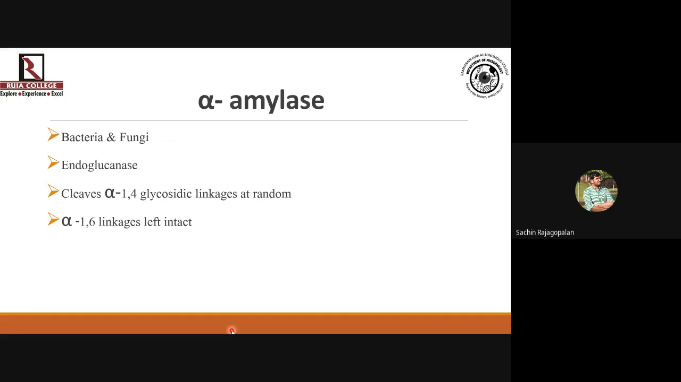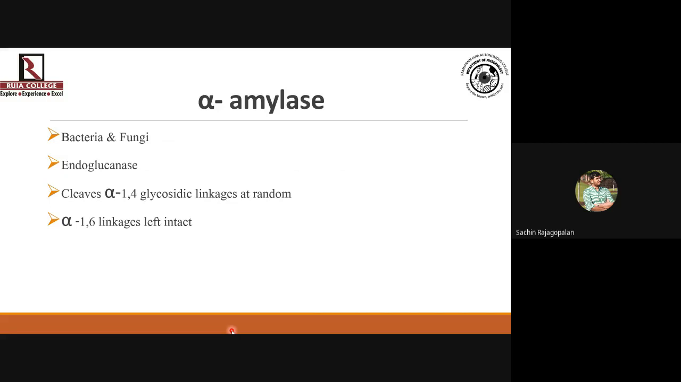So alpha amylase is normally an enzyme which is seen in bacteria and fungi. It's an endoglucanase. Now, what do you mean by endoglucanase? It means that it can act anywhere in the polymer. It's not necessary that it's going to act at the non-reducing ends of the polymer. It can go and cleave alpha-1,4 glycosidic linkages at random anywhere in the polymer. But please remember that it specifically acts on alpha-1,4 linkages only.